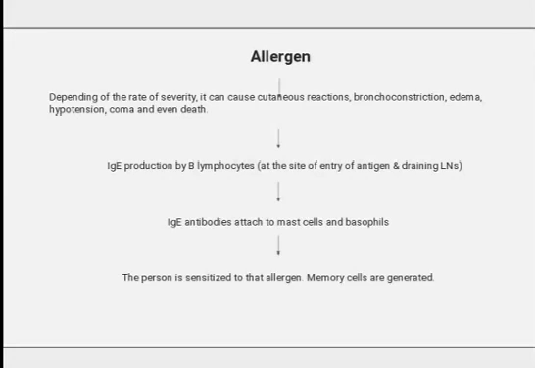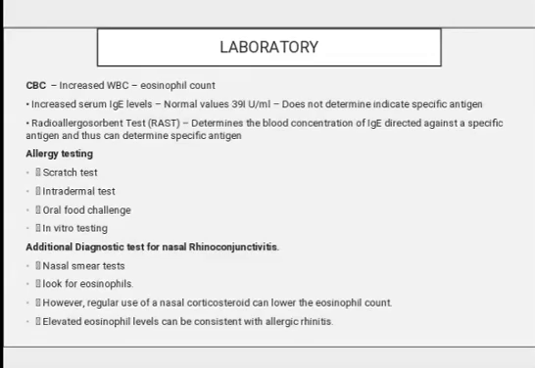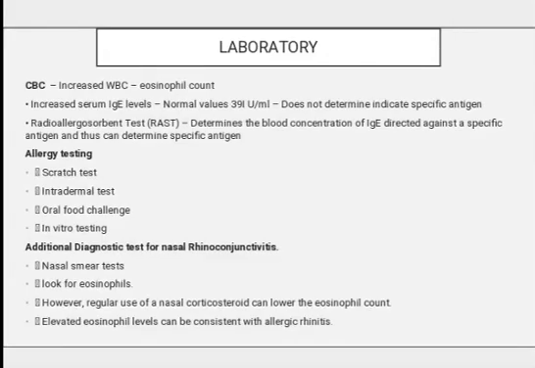IgE is produced by B lymphocytes at the site of entry of the antigen and in draining lymph nodes. IgE antibodies attach to the mast cells and basophils and the person is sensitized to the allergen. Memory cells are generated. Then lab tests: CBC, which shows increased WBC count and eosinophil count, and increased serum IgE level. The normal value of this test is 39 international units per ml. It does not indicate the specific antigen.